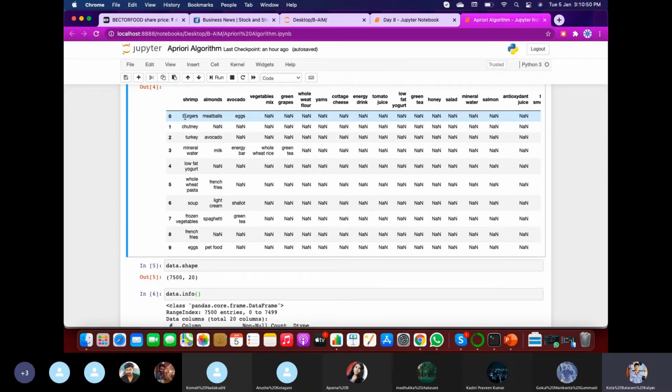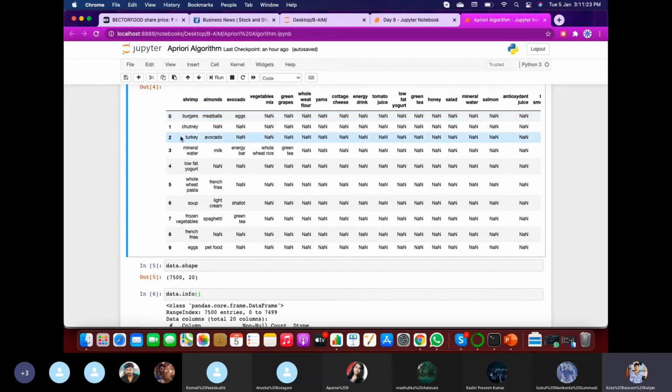If you are considering only two values, let us say burgers and meatballs, it will compare these two. So for the whole data set having 7,500 rows and about 20 columns, it needs to perform operations, initially for two-item combinations, then the combinations increase to three, like burgers, meatballs, and eggs as an item set.